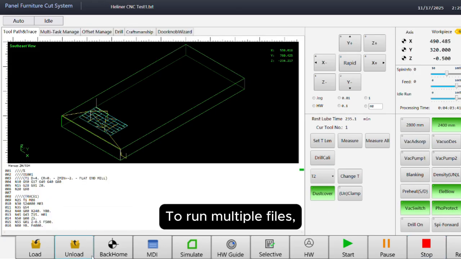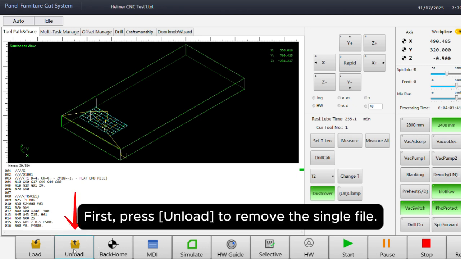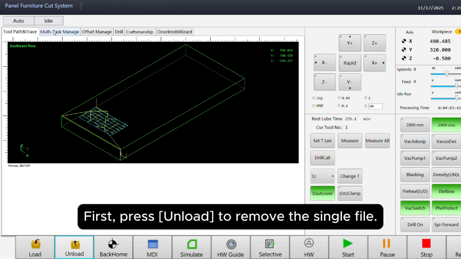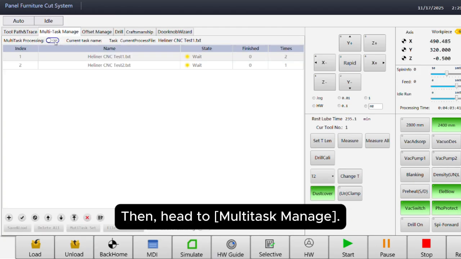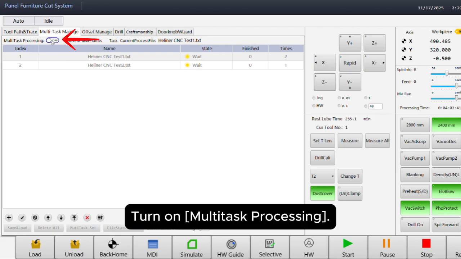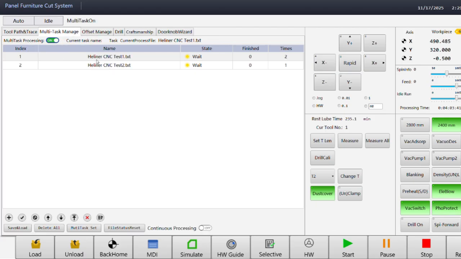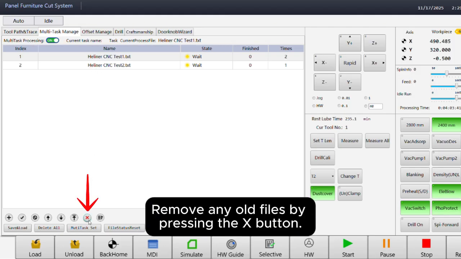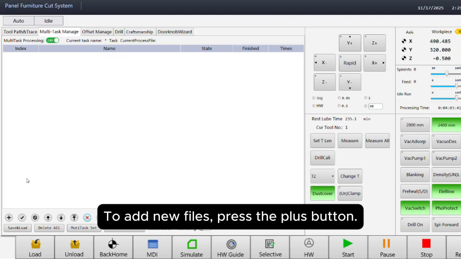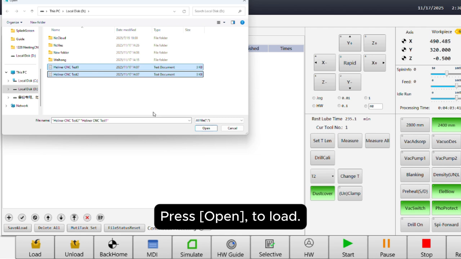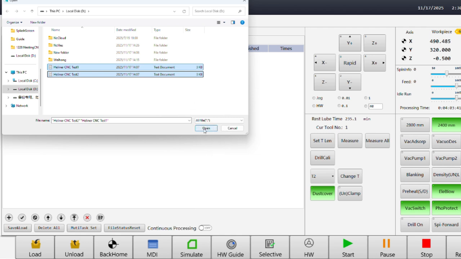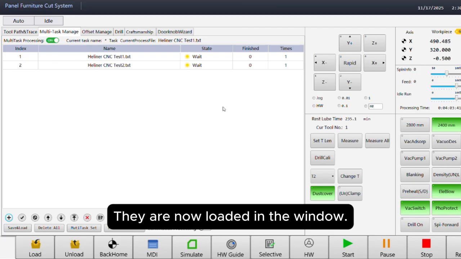To run multiple files, first press Unload to remove the single file. Then head to Multitask Manage. Turn on Multitask Processing. Remove any old files by pressing the X button. To add new files, press the plus button. Press Open to load. They are now loaded in the window.